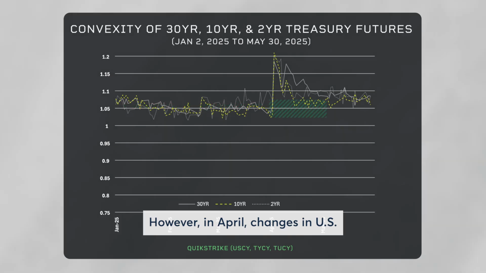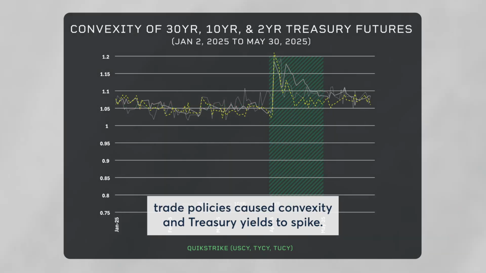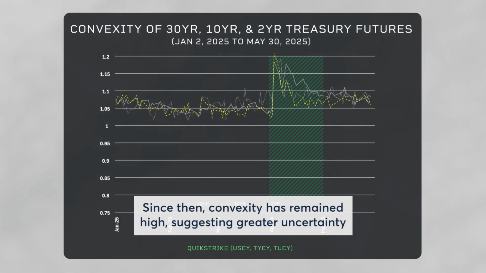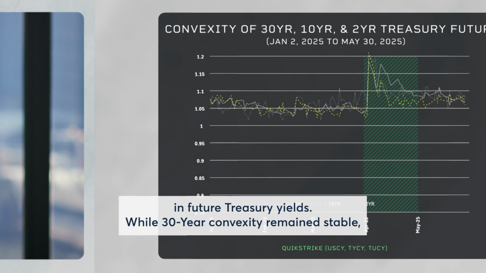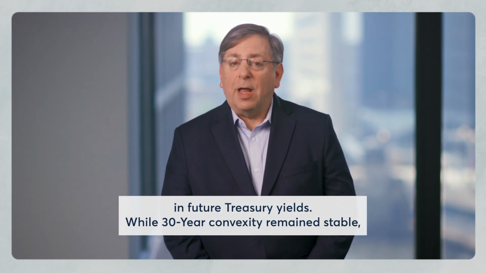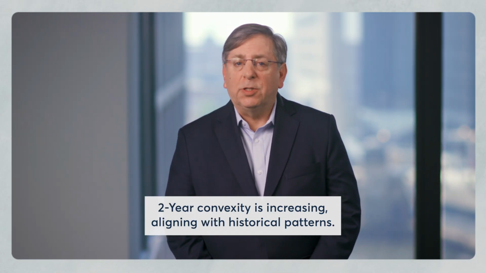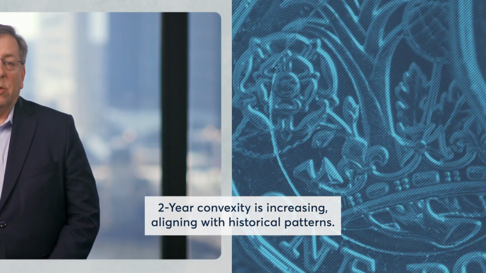However, in April, changes in U.S. trade policies caused convexity and Treasury yields to spike. Since then, convexity has remained high, suggesting greater uncertainty in future Treasury yields. While 30-year convexity remains stable, 2-year convexity is increasing, aligning with historical patterns.